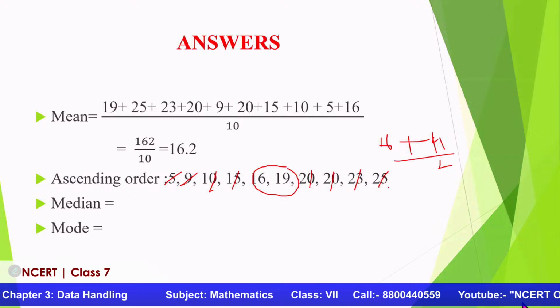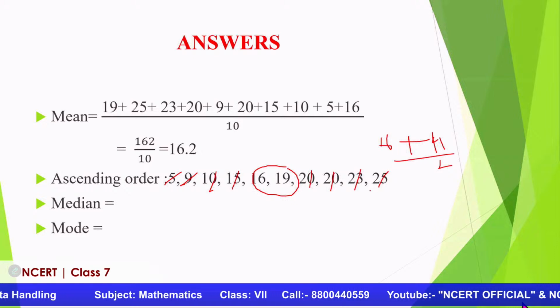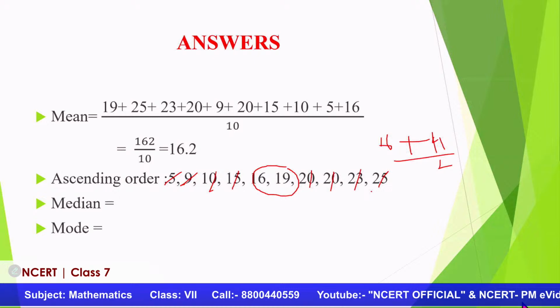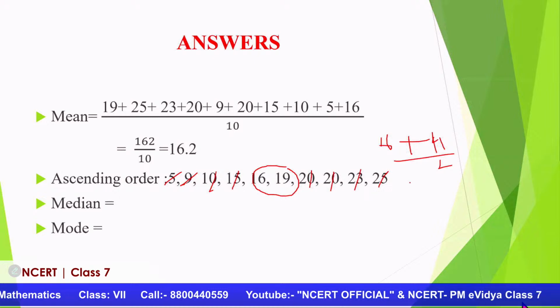That gives the answer for the median. Mode is the most interesting one, because for the mode you just check which is the most frequently occurring value.